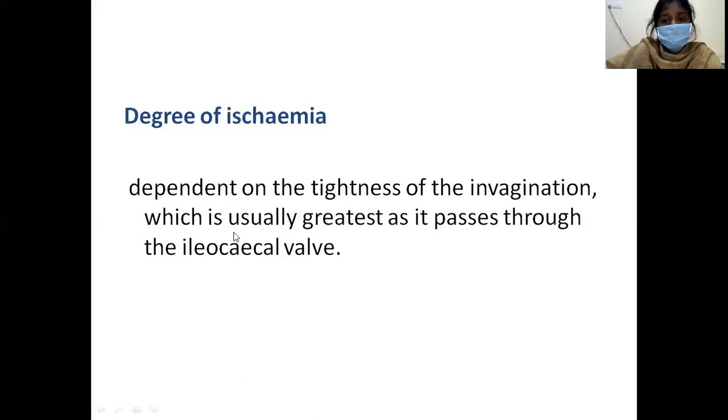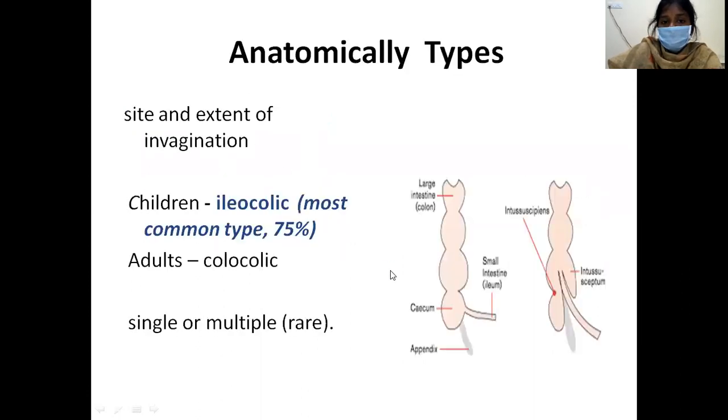In the coming slides, we will be discussing the different types of intussusception. In children, the ileocolic intussusception is the commonest one. That is, the ileum is entering into the cecum part. There, due to the ileocecal valve, there will be tightness of the invagination. So the degree of ischemia will be more at that point.